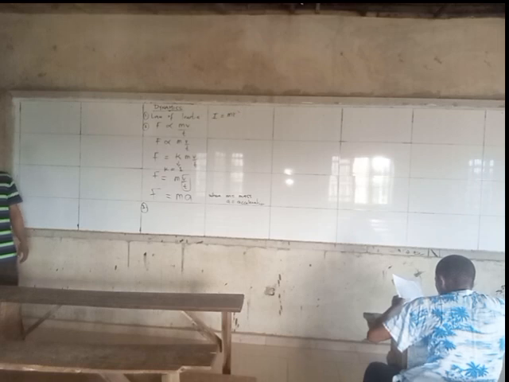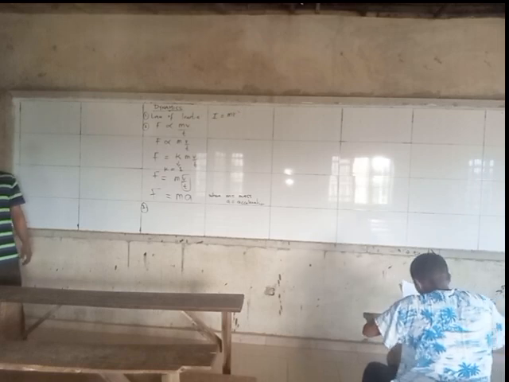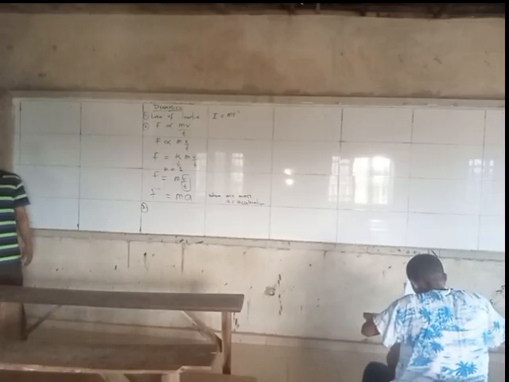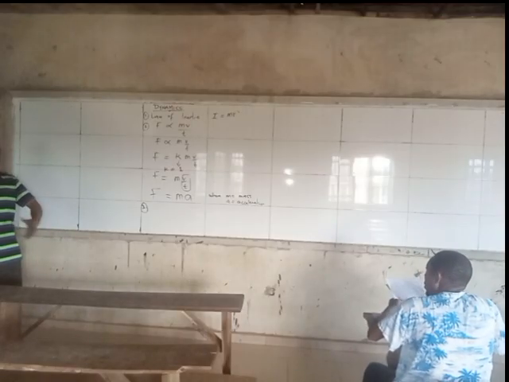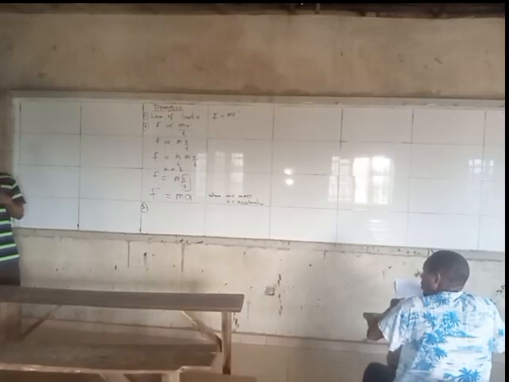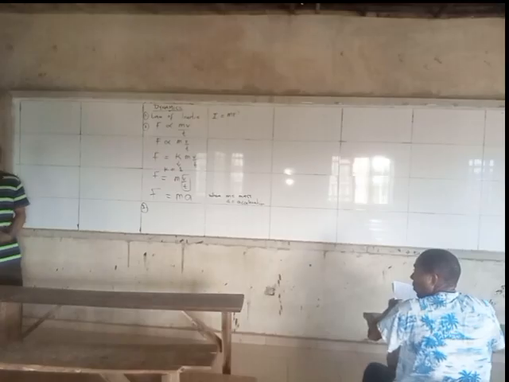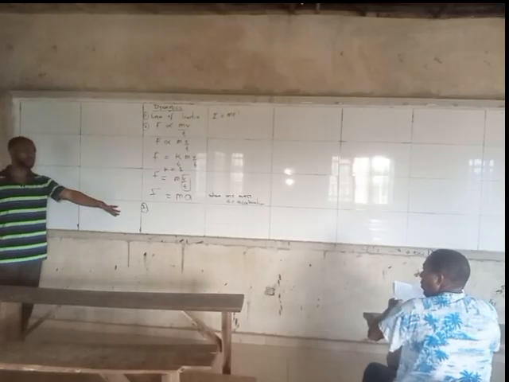The fact that you are standing is because as you are standing, the earth is exerting an upward force on you. The same thing when you are moving. If the floor can't hold you, if it's slippery, you will just fall down. But because there is friction acting on you backwards, that's why you're able to move forward.